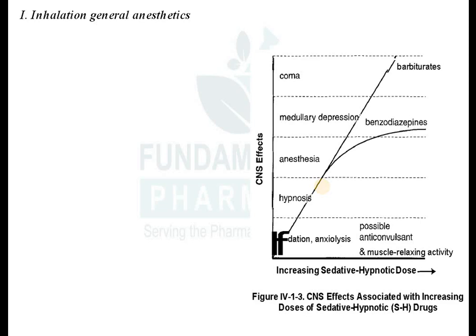So you can see here कि मान लीजिए कि डायजिपाम है आपका, डायजिपाम जो है वो 10 मिलीग्राम पर डे के हिसाब से अगर लिया तो दैट विल एक्ट एज एंटी एंजियोलाइटिक दैट विल रिलीव योर एंजाइटी. इफ डोज इज इंक्रीज 10 to 50 milligram, then it will act as a hypnotic that will induce the sleep. If dose is increased to 100 mg or 200 mg, that will act as a anesthetic. They are having dose dependent actions.